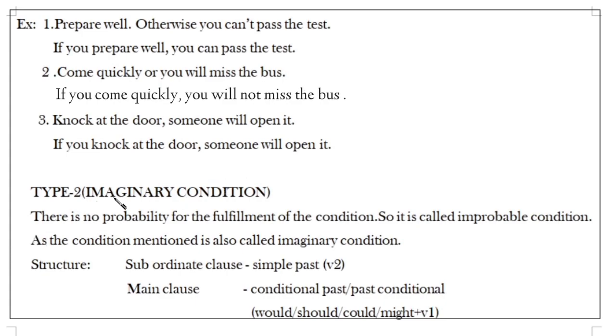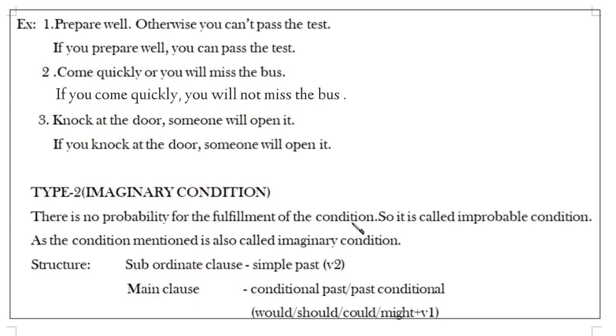And now type 2: imaginary condition. This type 2 if clause indicates imagination. Imagination means it's not real, only imagination. The title itself indicates that. So there is no probability for the fulfillment of the condition.